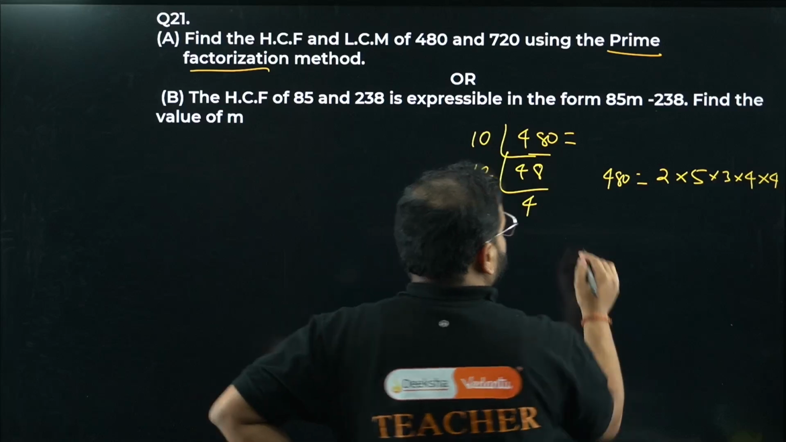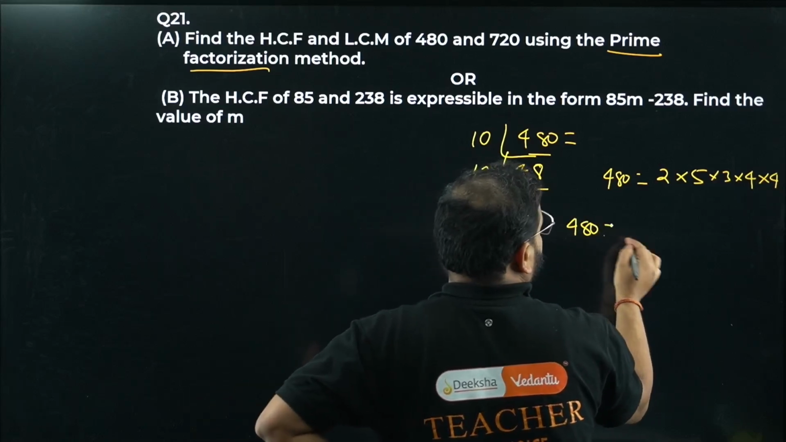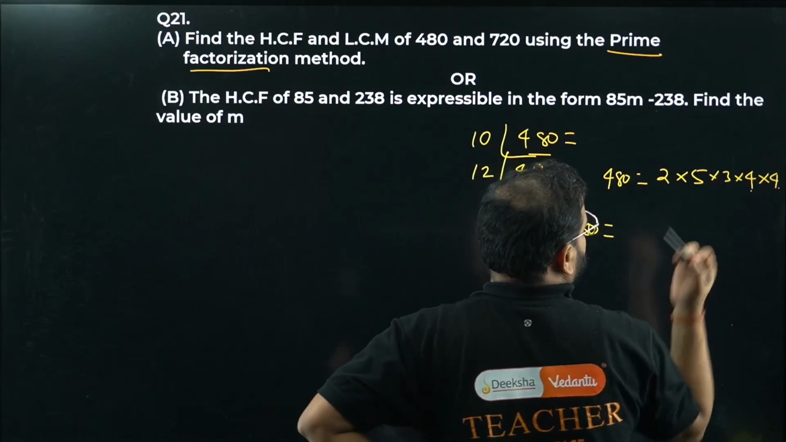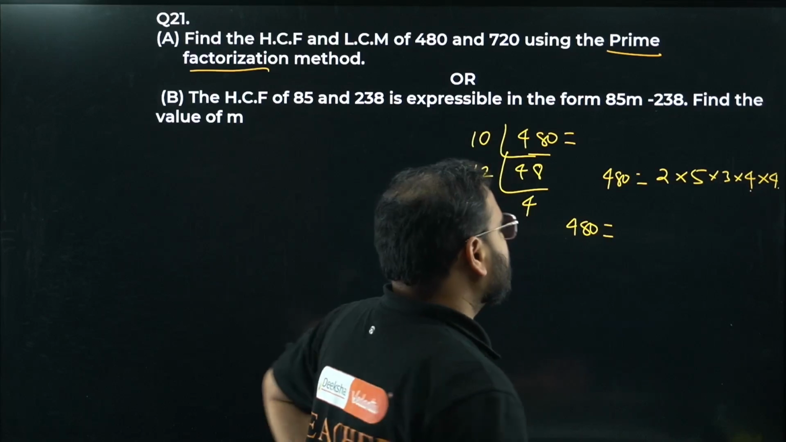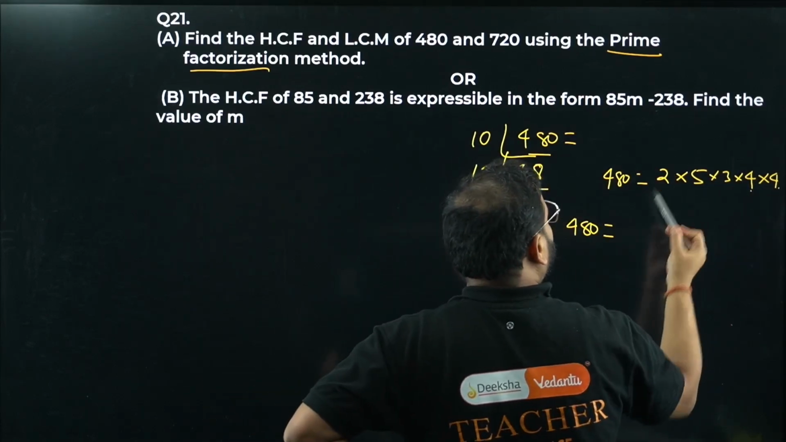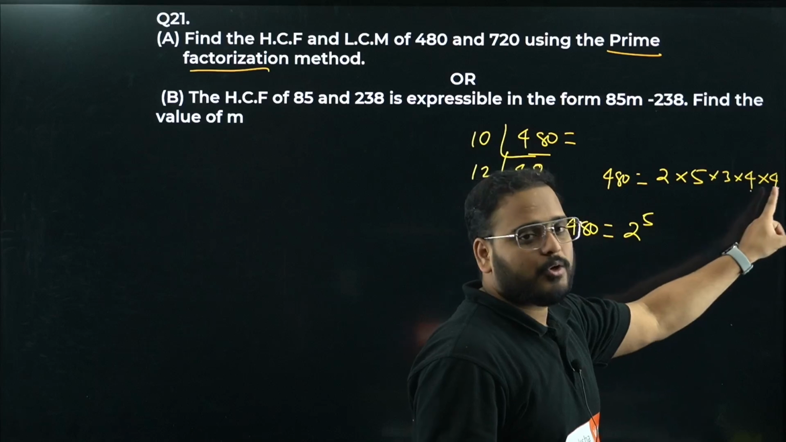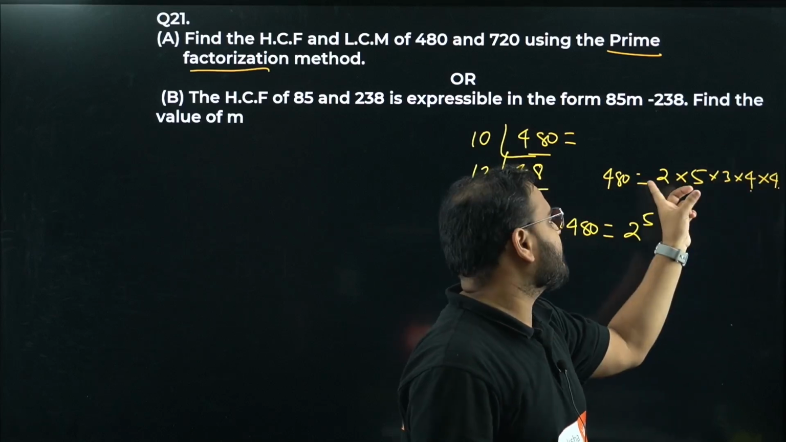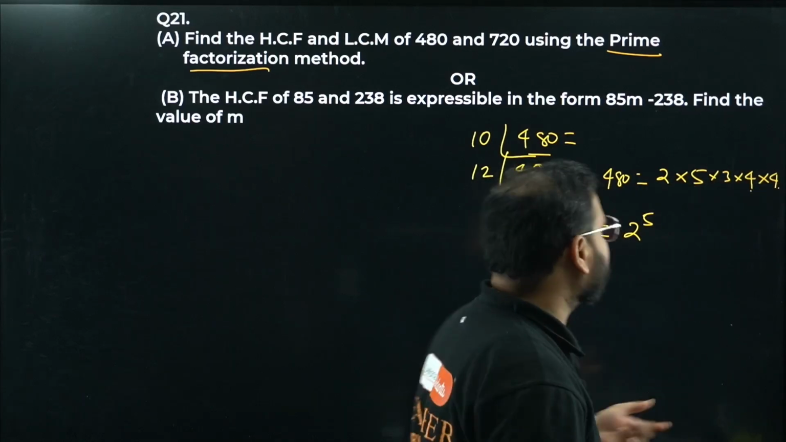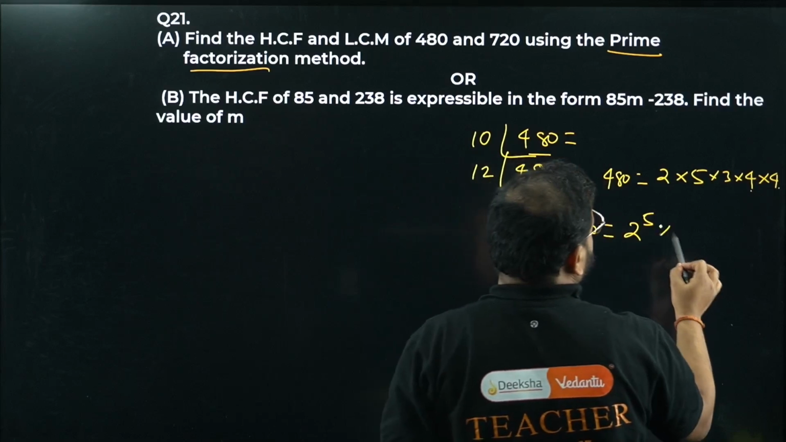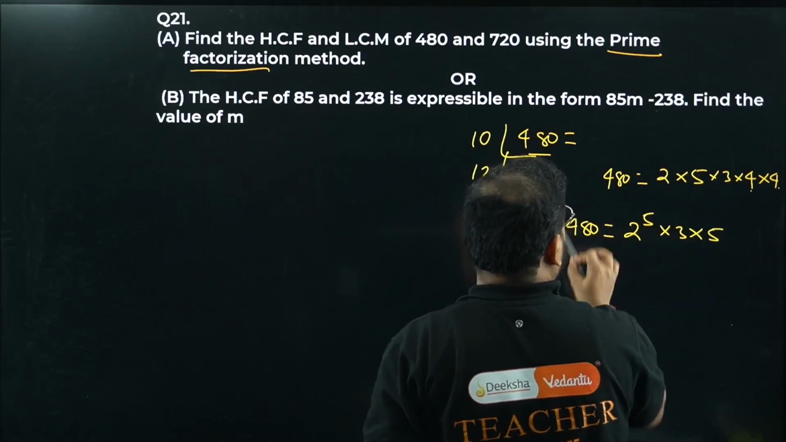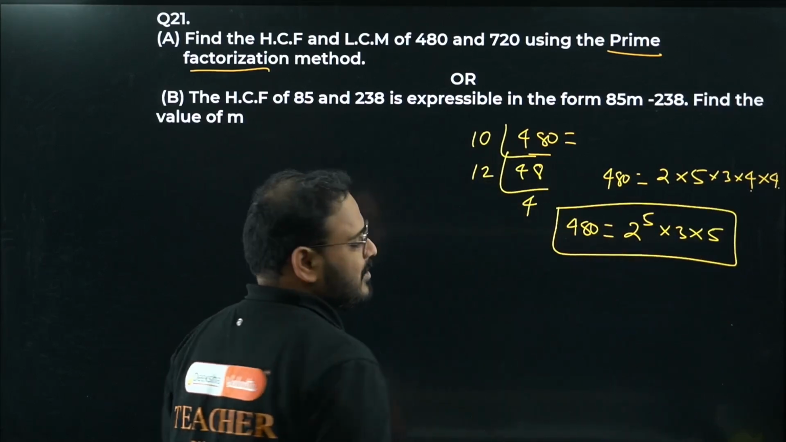Have a look. So 480 is nothing but, we have 2 square here, 2 square here. 4 means what? 2 square. So we have 2 square here, 2 square here, and 2 power 1 here. Means 2 power 5. How come, sir? 2 square means the powers will be added, right? Same thing over here. 1 is there, so 2 power 5 into 3 into 5. This is the prime factorization of 480. This is the step that you need to show.